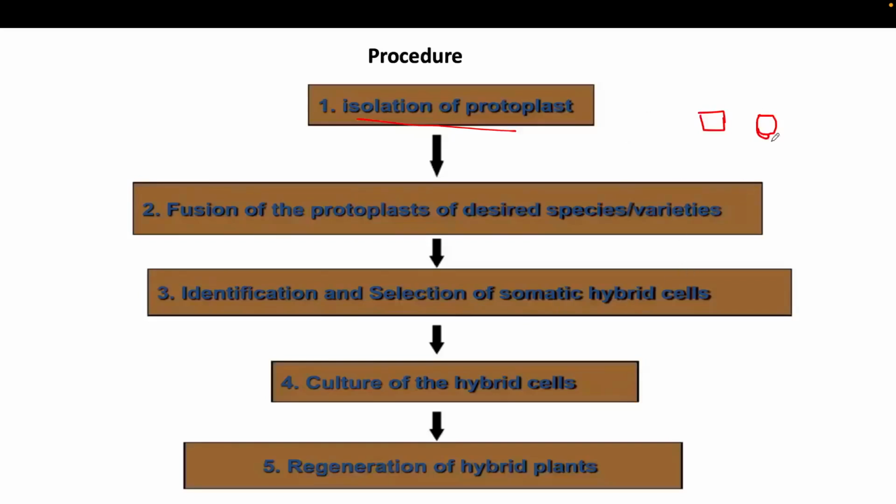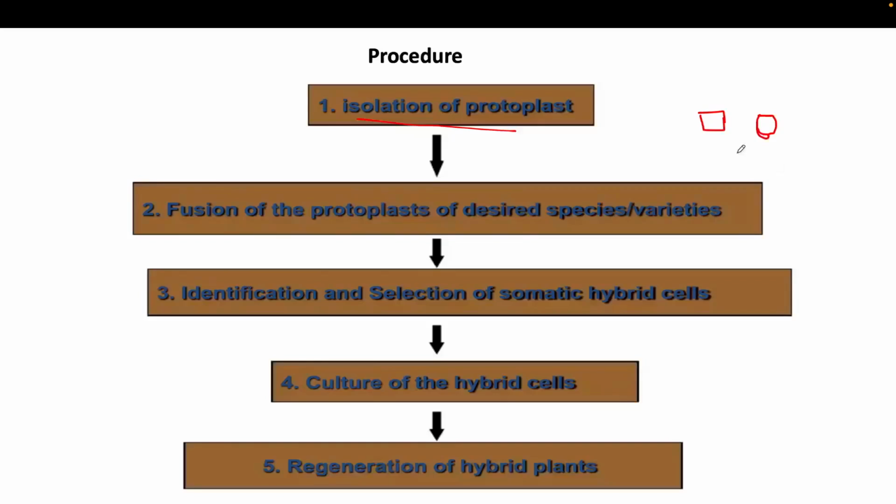After fusion, not necessarily will all the fusion give you a hybrid cell, right? Some will not be fused at all, and some will be fused but not in the desired way. These two types of cell can fuse among themselves, and this type of population can also fuse together, and some in the population will not be fused.